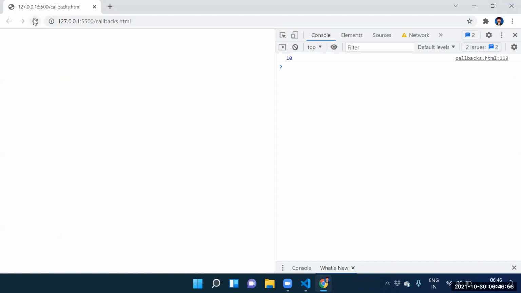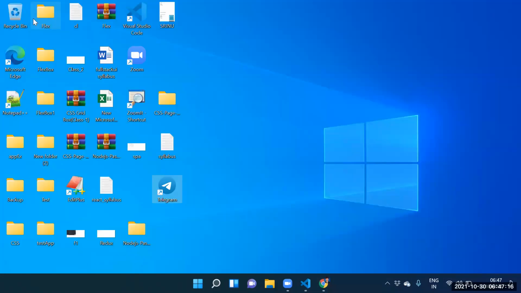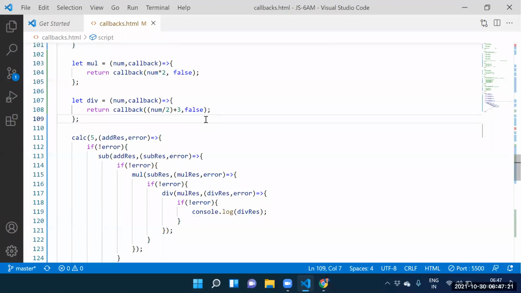Yes, 10. Guys, initially what we supplied at the beginning, 5. 5 converted to 10. 10 converted to 7. 7 converted to 14. 14 converted to 10. Guys, tell me, I'm asking the complete flow. Initially we supplied 5. 5 converted to 10, 10 converted to 7, 7 converted to 14, 14 converted to 10 here.